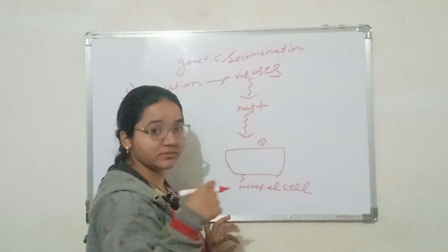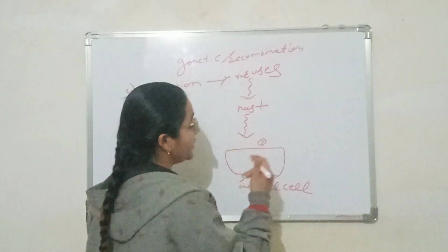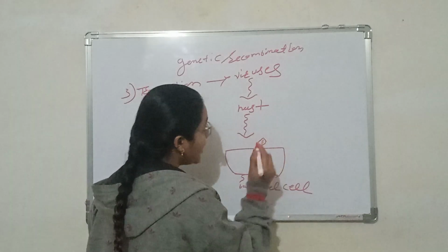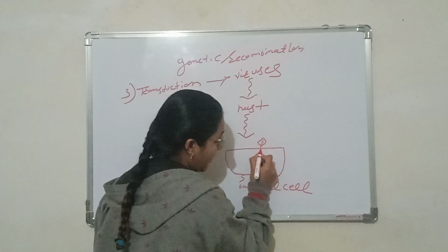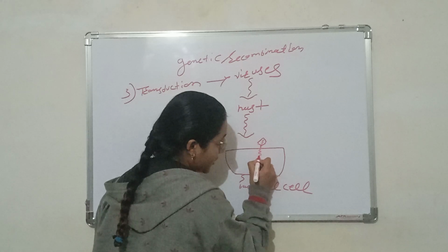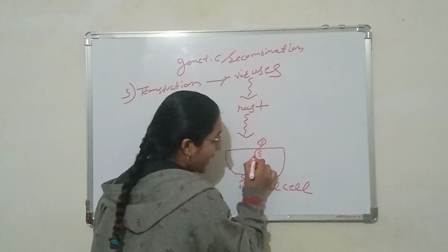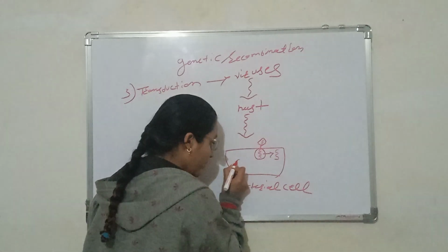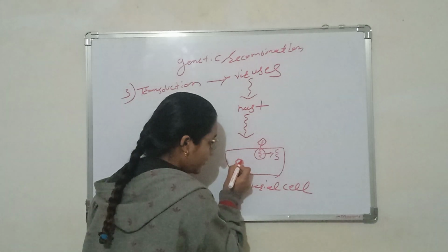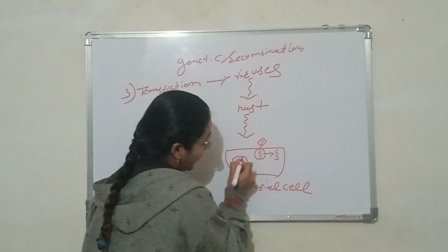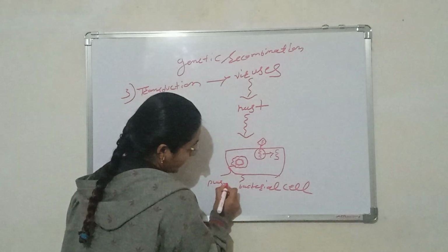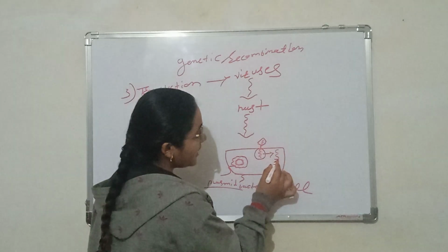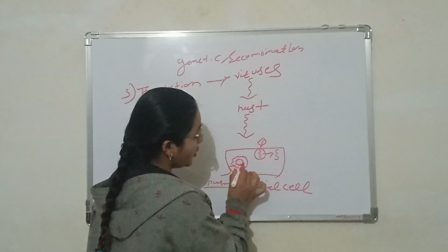Firstly there is attachment, then penetration, and then uncoating. I have explained these procedures of viral bacteriophage replication in detail. First attachment, then penetration, and the virus particle enters the host body. Then it is uncoated, the coat is freely removed, and the viral genetic material meets the plasmid of the bacterial body that is already present.